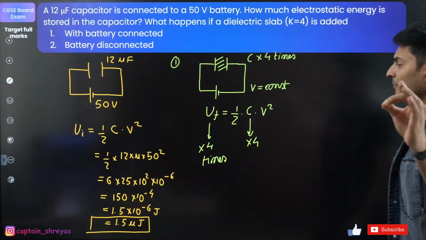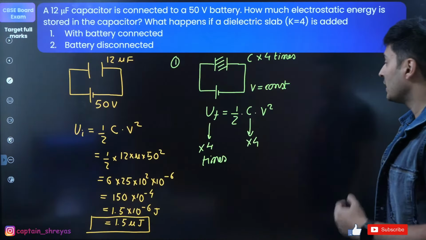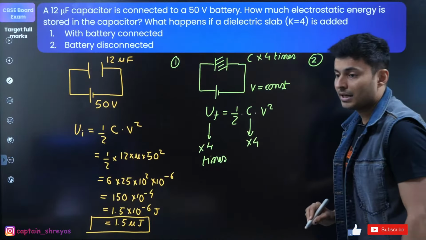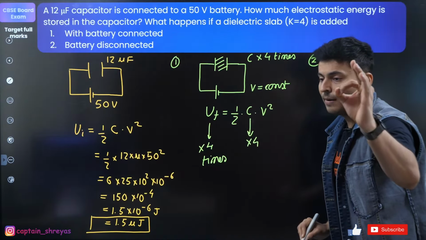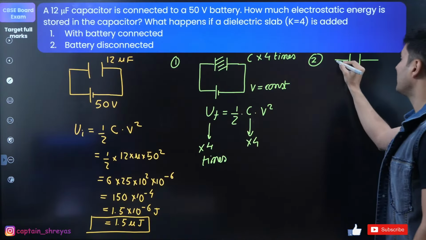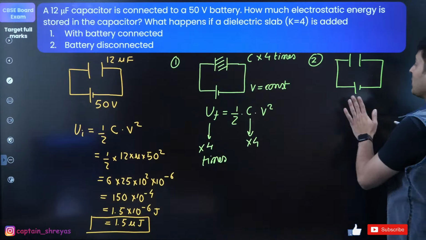Awesome. Now, next thing that you need to do is for the case when the battery is disconnected. For the case when the battery is disconnected, what will you do? You will just say that this capacitor is now not connected to this battery.